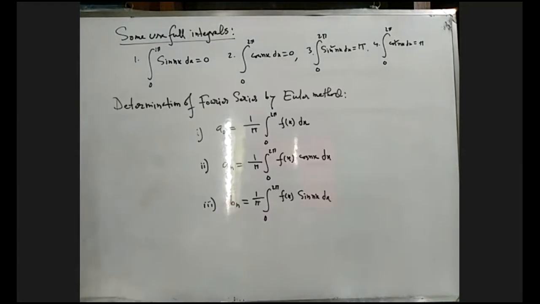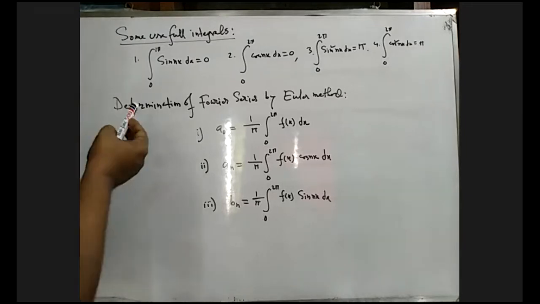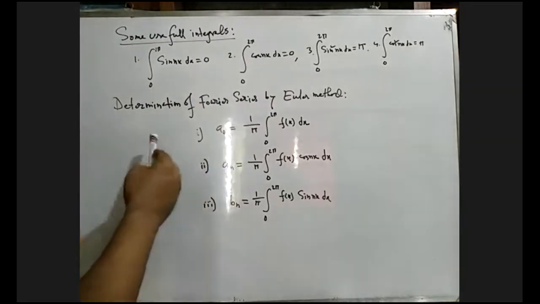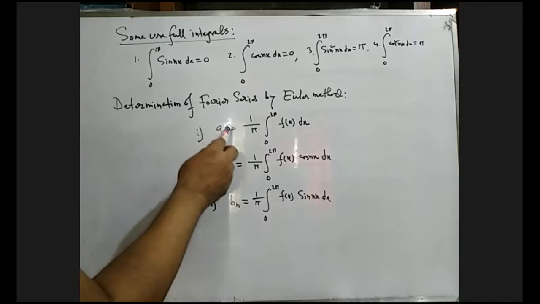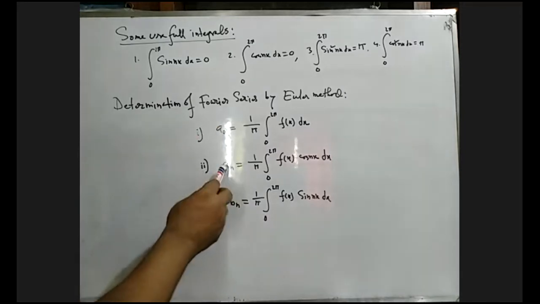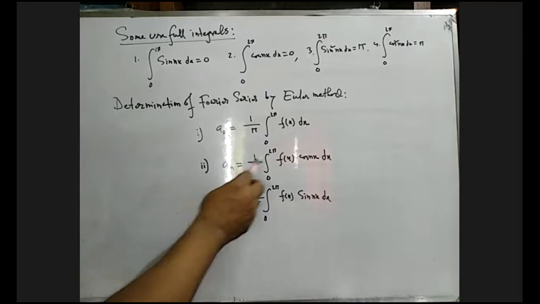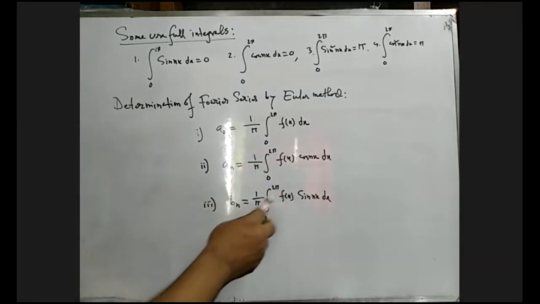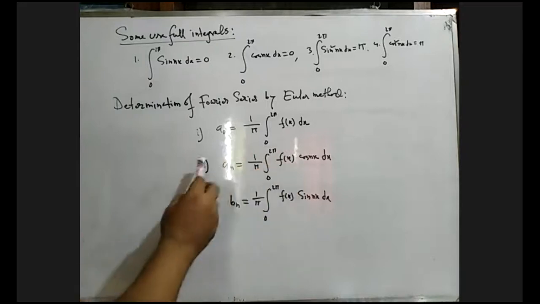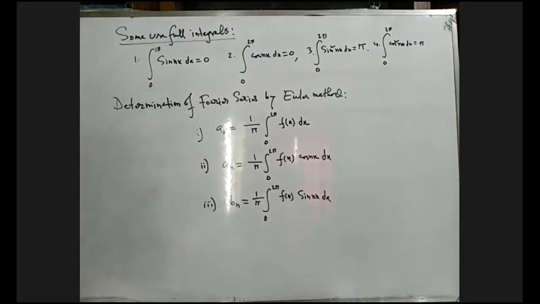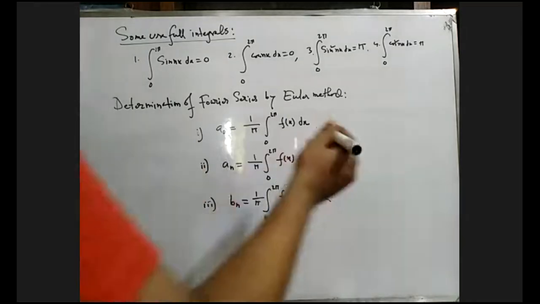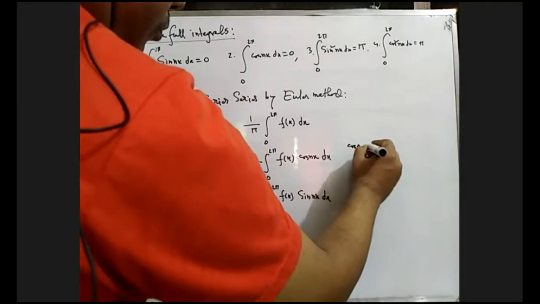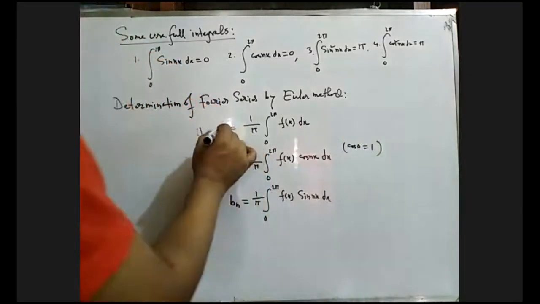Okay, how can we determine all the coefficients in the Fourier series? That means the determination of the Fourier series by the Euler method. We can find this a naught in our definition of the Fourier series, a naught for n equals 0, and for every n we can find a n using this relation, and b n is the sine coefficient. a n is the cos coefficient, but for n equals 0, cos 0 equals what? Cos 0 equals 1.